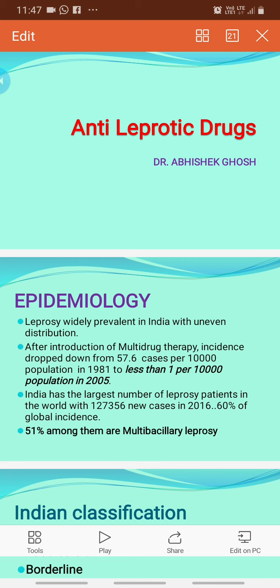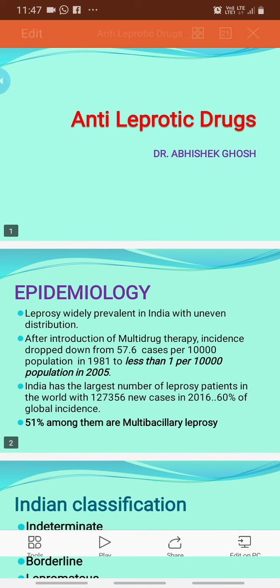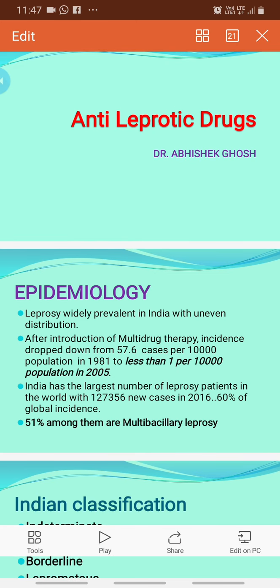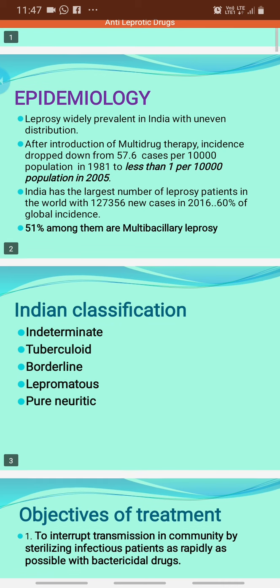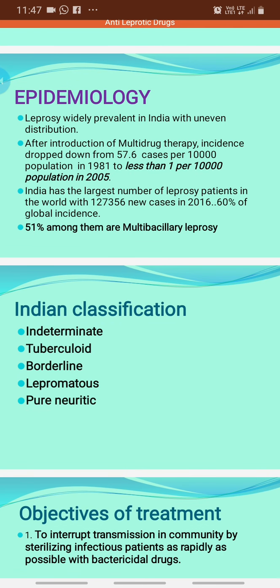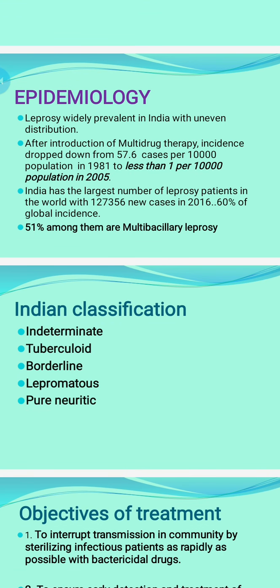India has the largest number of leprosy patients in the world with almost 1.27 lakh new cases in 2016, and it contributes 60% of the global incidence, and 51% among them are multibacillary leprosy. The definition of multibacillary and paucibacillary leprosy you will be well aware of from the microbiology class. The Indian classification of leprosy can be divided into 5 groups: indeterminate, tuberculoid, borderline, lepromatous and pure neuritic. We are mostly concerned with the tuberculoid and lepromatous varieties.